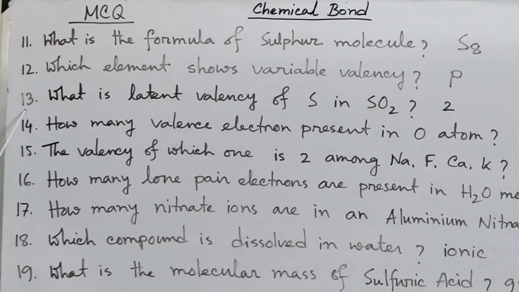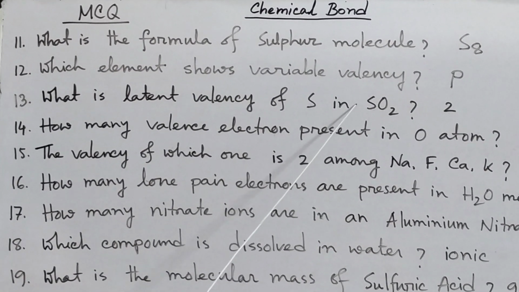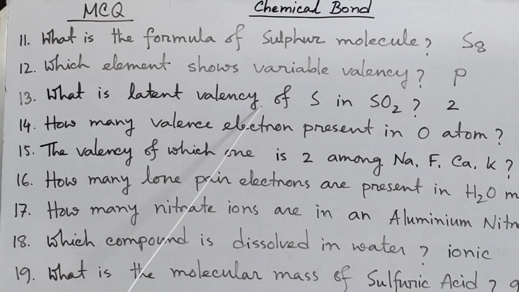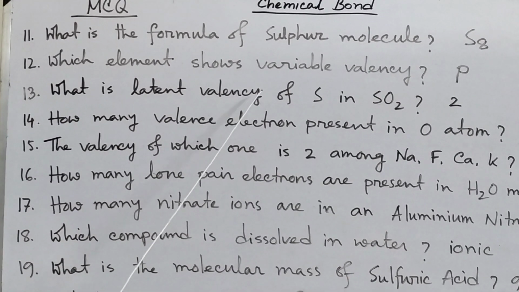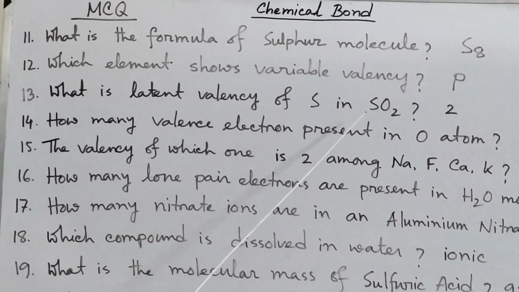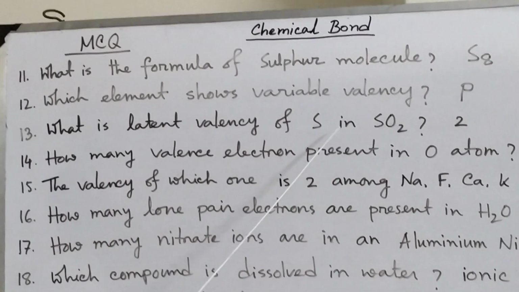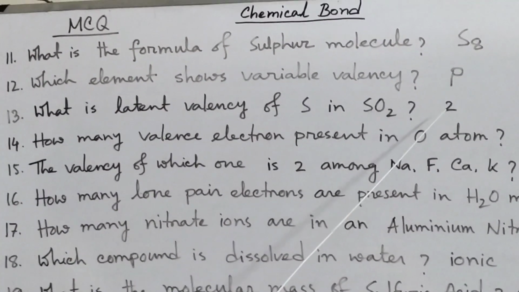Now number 13. What is the latent valency of sulfur in sulfur dioxide? We know the latent valency is the difference of the highest valency and the active valency. So here the highest valency of sulfur is 6 and the active valency is 4. Now the difference is 6 minus 4, it is 2.